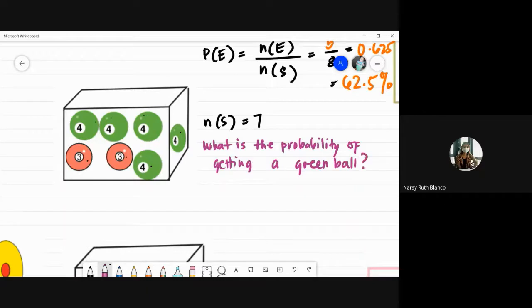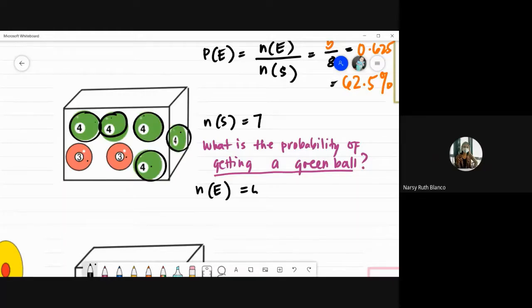Okay, what is the probability of getting a green ball? So ang gagawin natin diyan, identify natin yung event and identify natin yung number of favorable outcomes. Ano yung number of favorable outcomes natin when you are asked to get a green ball? 5 daw. 5 ba, class? Tingnan natin ha. Green ball. 1, 2, 3, 4, 5. So tama siya doon, 5.